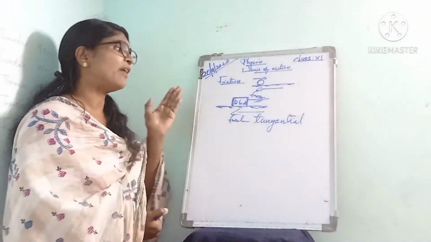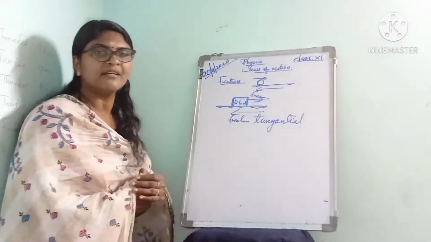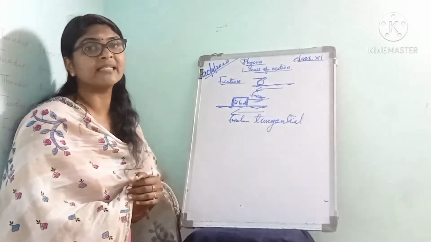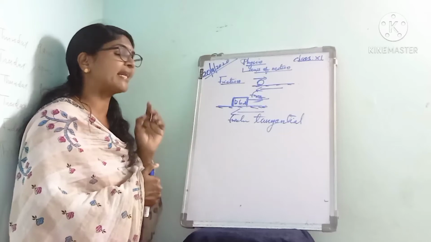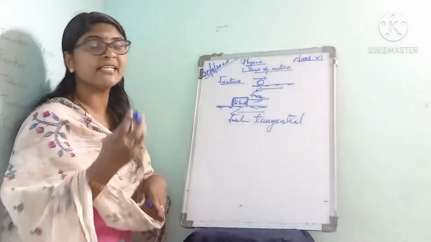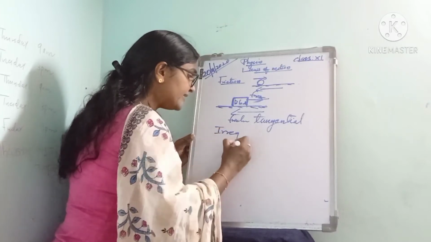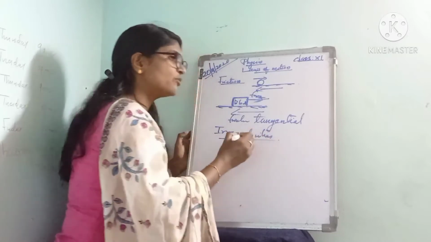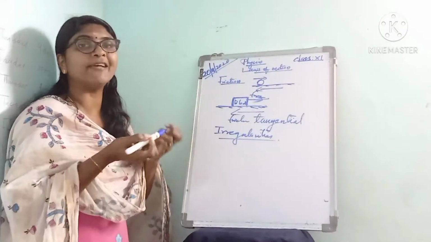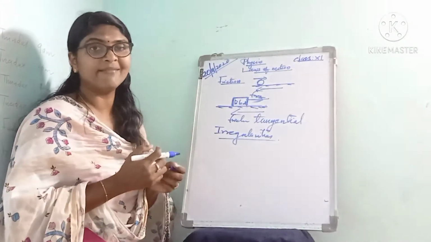Then what is the cause of this friction? What is the reason for the frictional force? The frictional force arises due to the irregularities of the surfaces in contact. Even though the surfaces look smooth, there are a lot of irregularities on the surface which we cannot see with our naked eye.